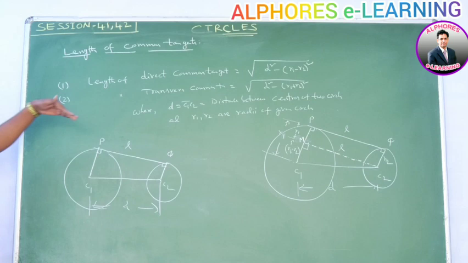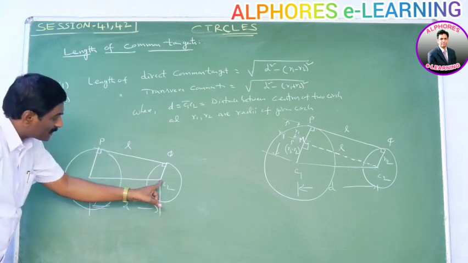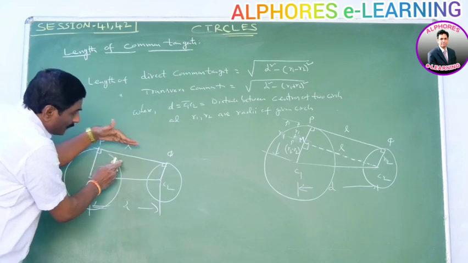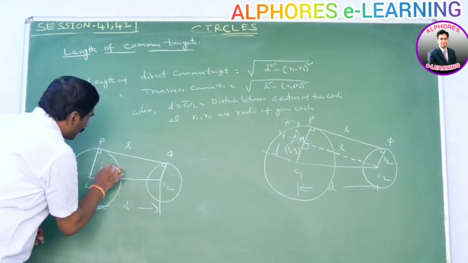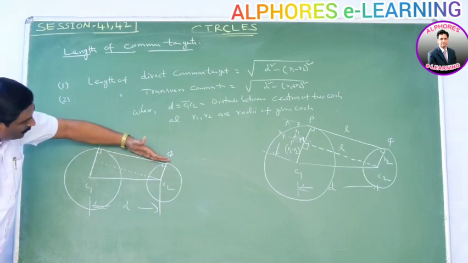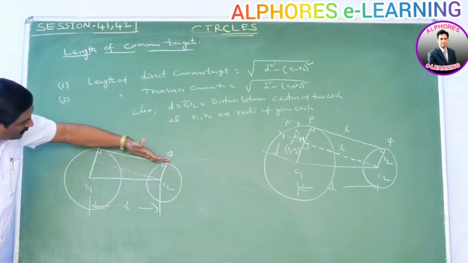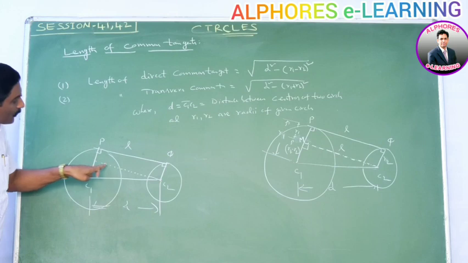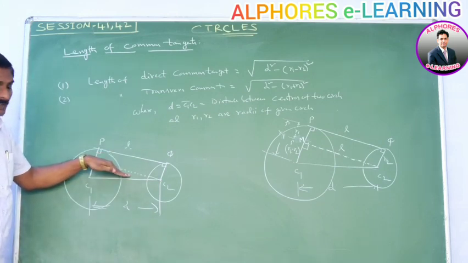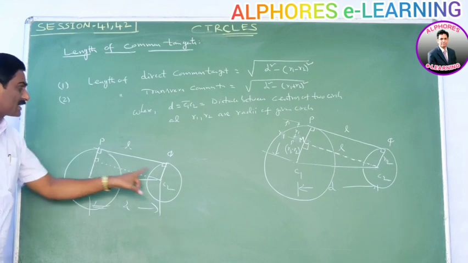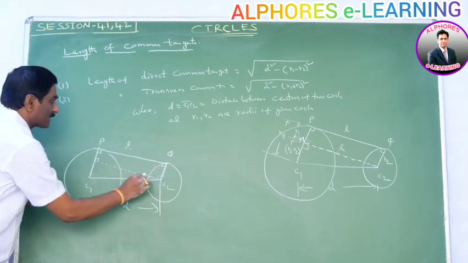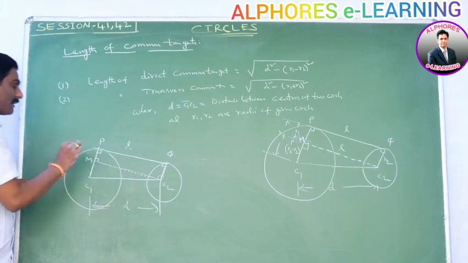Now draw a line which passes through C2 and is parallel to PQ, in this way. PQ is one of the tangents. Draw the line parallel to PQ and passing through C2. That means this angle is also 90 degrees. These two are parallel, this angle is 90, this angle is 90, so automatically this is 90 and this is 90. It forms a rectangle. Say this point is M.